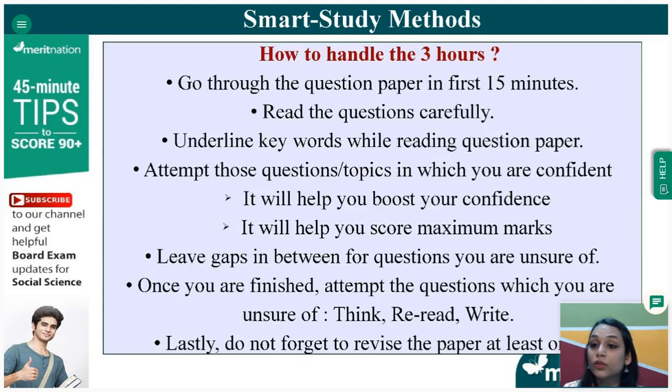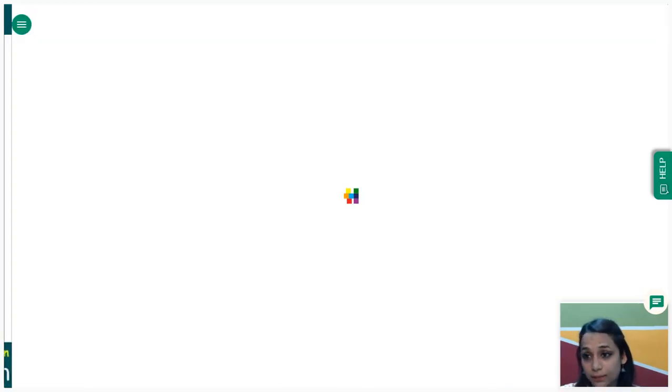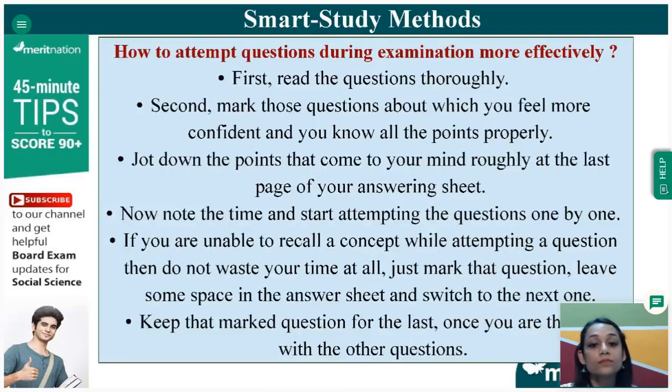When you are done attempting all the questions that you are sure of, then you can come back to the questions that you don't know, and then you can think, read and write that answer. But make sure that happens in the allotted time, so that in the end आपको 15 minutes revision का time भी मिलता है. Clear everyone?